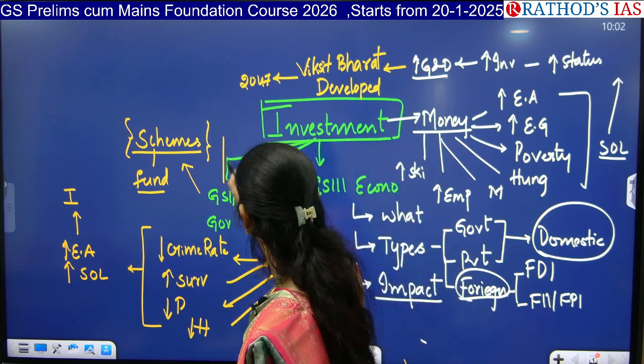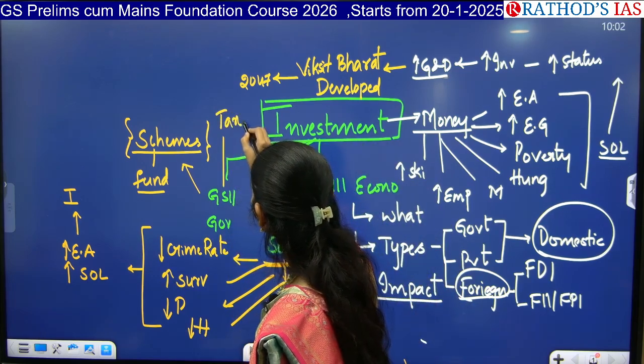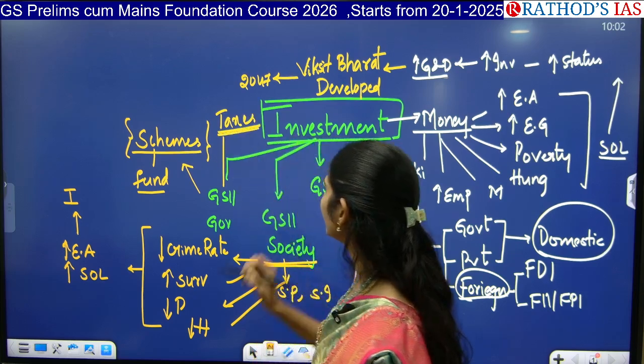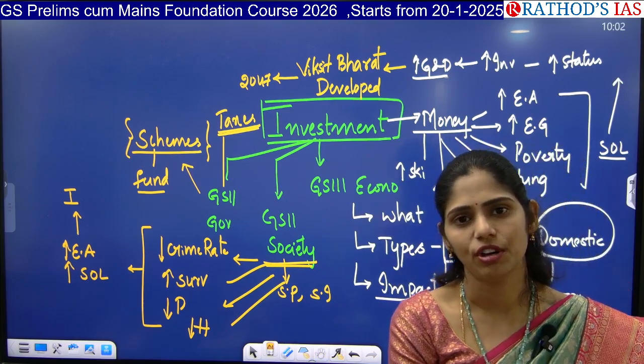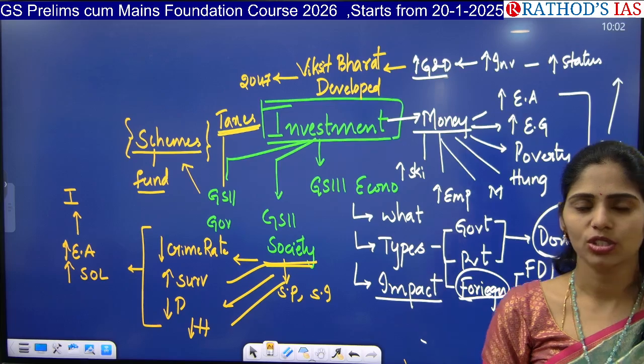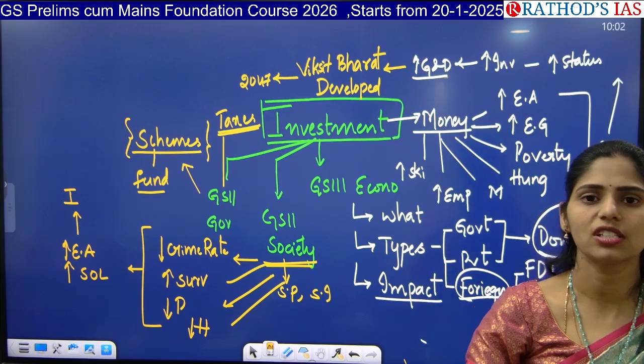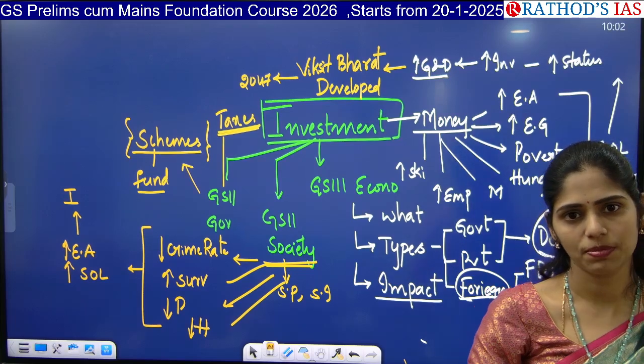So it will be collecting taxes. Government will be collecting taxes in the form of direct or indirect tax, and that tax will be spent in the form of schemes. So in this way, government is trying to redistribute the wealth from rich towards poor.